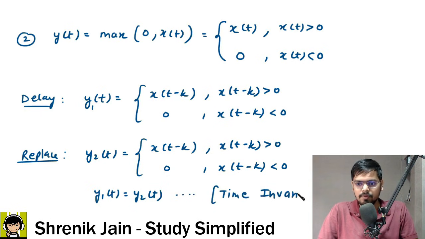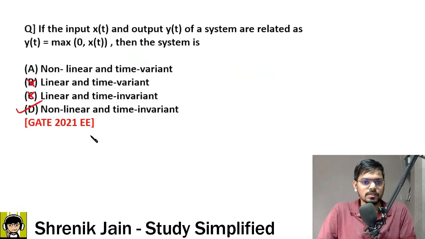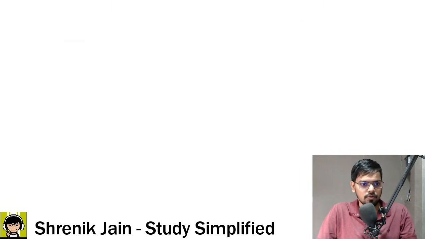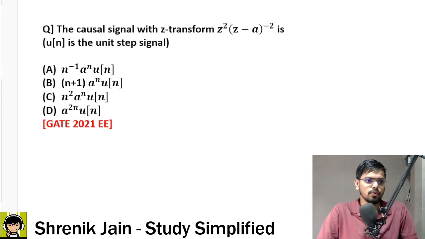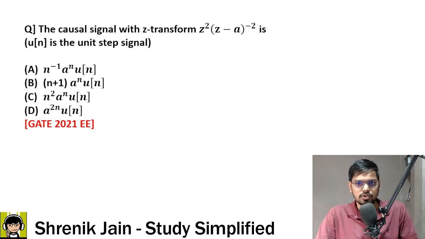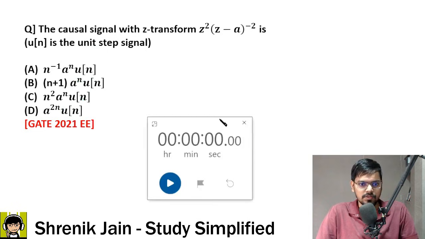If it is time invariant and we have non-linear, which option is correct? Non-linear and time invariant, D is absolutely correct. So let us move forward to the third question. Now the question is a little bit tricky. I will call it a level 2 question. The causal signal with Z transform, Z square into (Z minus A) the whole power minus 2, is what? u of n is the unit step signal that we know. So tell me guys, A, B, C or D, which option is correct?